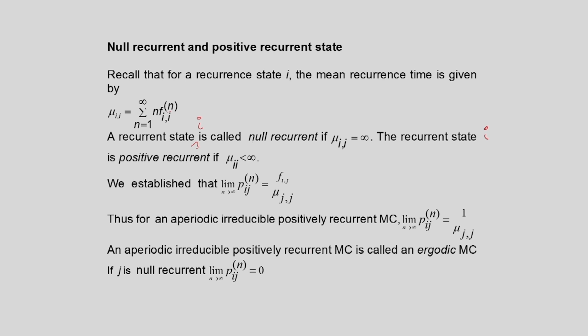We considered the case when j is a positive recurrent state, but when j is a null recurrent state, what will happen? Because mu jj is equal to infinity, Pij(n) will tend to 0. So for a transient state j, this limit was 0, and similarly, for a null recurrent state j, the limit as n tends to infinity of Pij(n) is equal to 0.